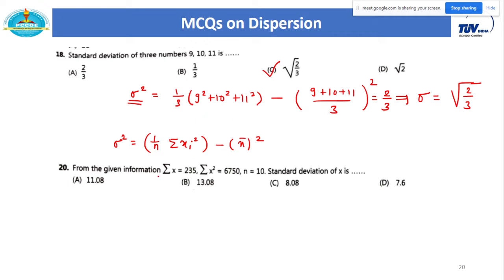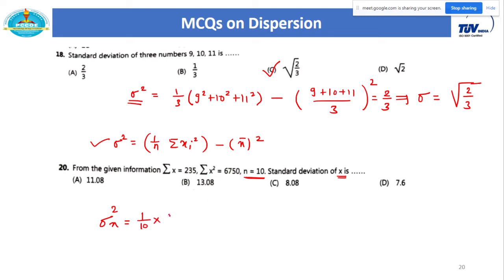So this is the first question. Next is from given information. So we have given summation of x, addition of all our observations. Also we have given summation of xi square, meaning x1 square plus x2 square and so on, the sum of the squares of all the observations. N means total number of observations, that count is 10, and from this information we have to calculate standard deviation of x. So can anyone tell me what is the formula for this? What do we have to write here?